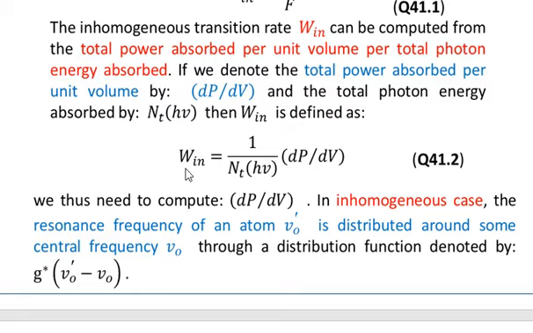So let me read again. W_in is equal to dP over dV divided by N_t h nu. We thus need to compute dP over dV if we want to find W_in.